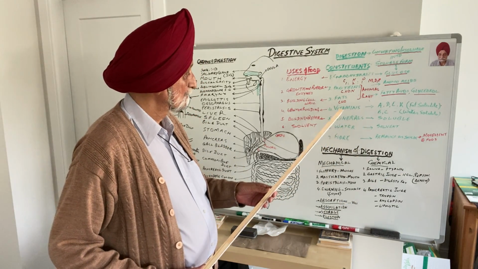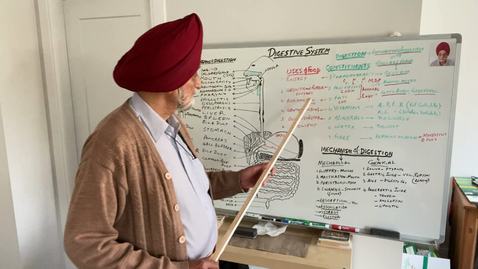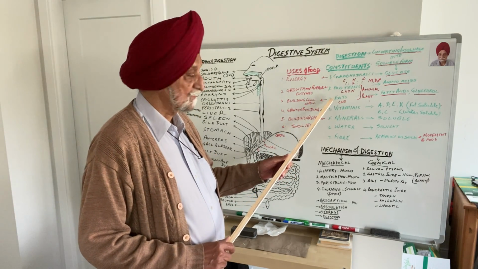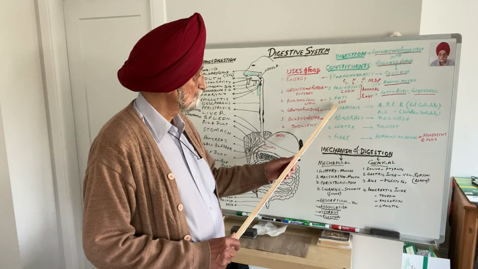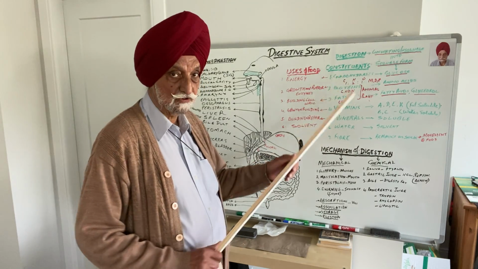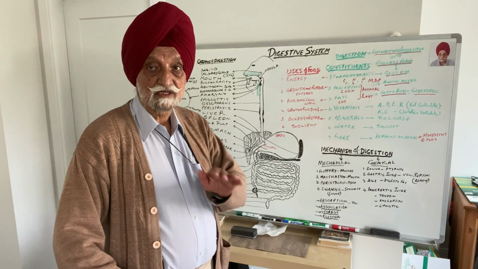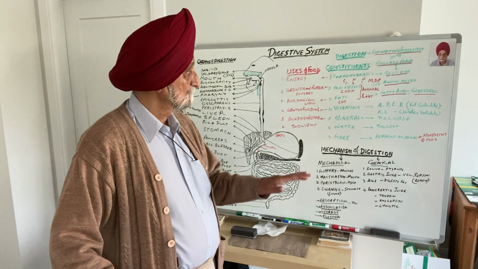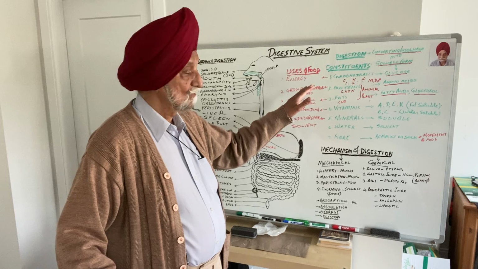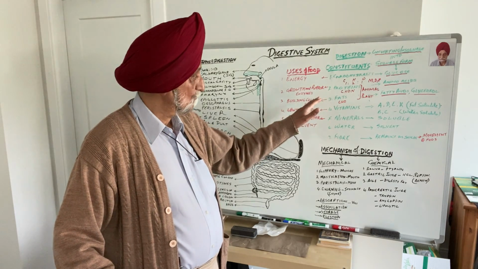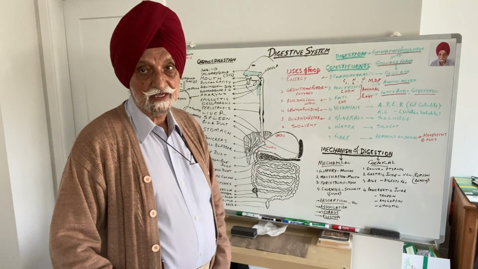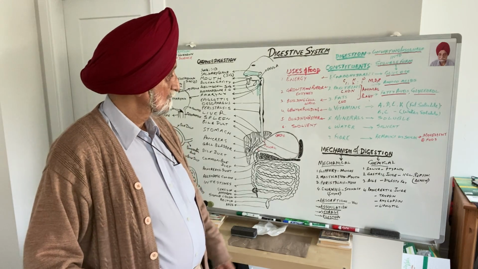Now, after that comes the fat. Fats are also compounds of carbon, hydrogen and oxygen, but carbon, hydrogen and oxygen are not present as 1:2:1 as in carbohydrates.